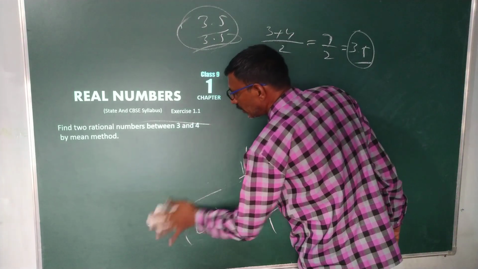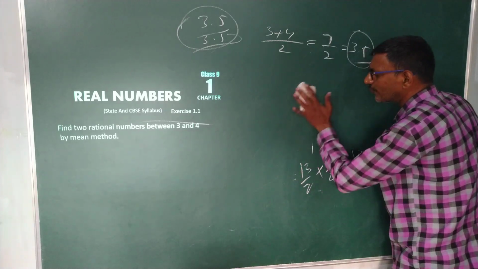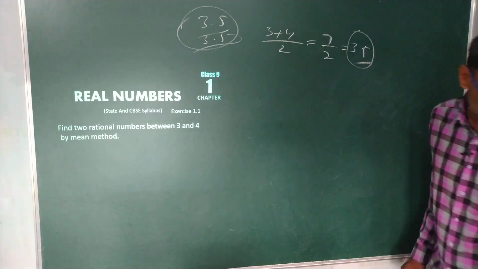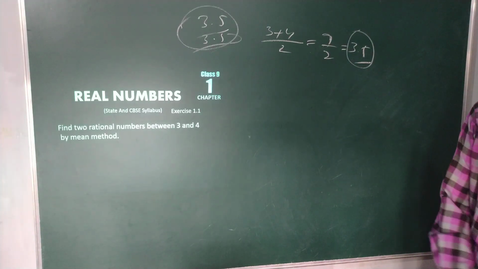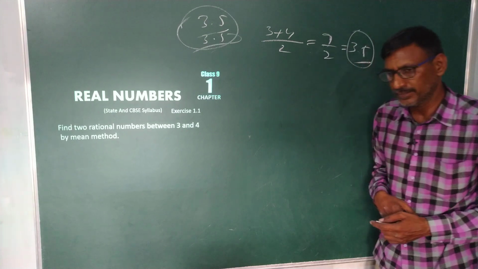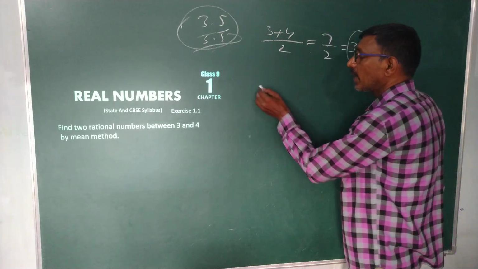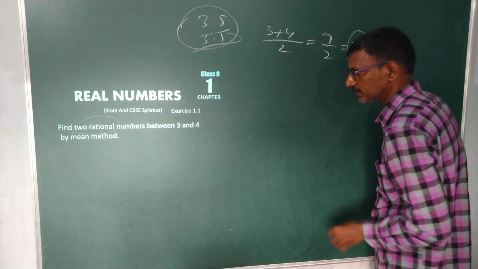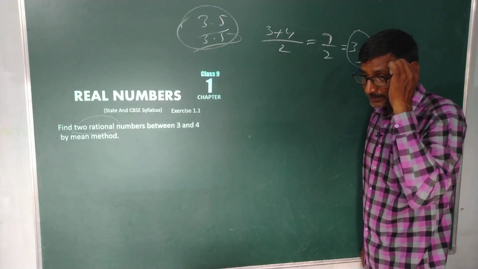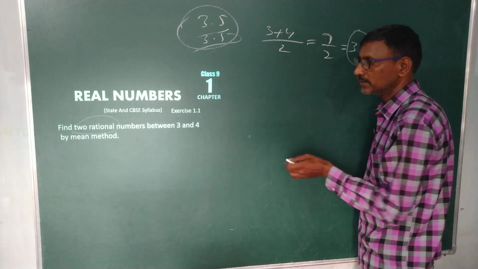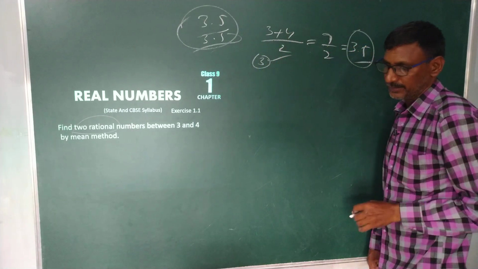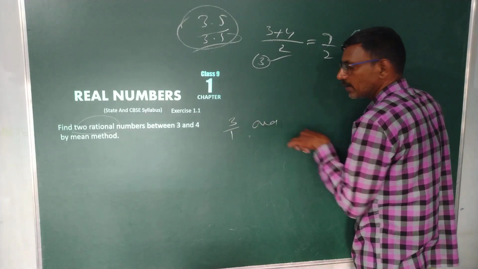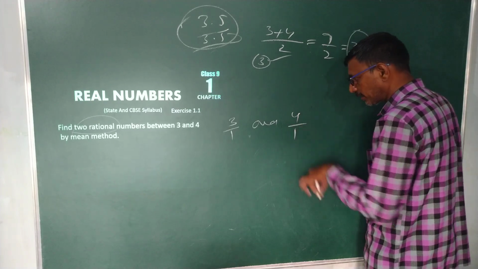Now, we can also find rational numbers between 3 and 4 with one more method that is very, very important. Here 3 and here 4. I would like to find 2 rational numbers. Keep 2 in mind and add 1. How much? 3. Take 3, write 3 by 1, always correct. And here we have 4, we can write 4 by 1.